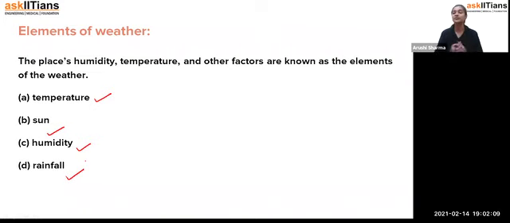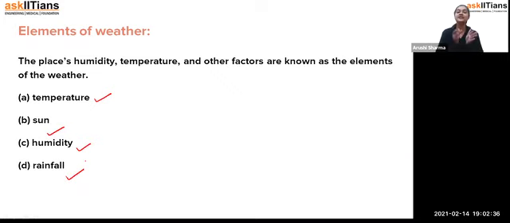Now, if we talk about rainfall, student, there is no need to explain it, because rainfall causes many problems: we can't go out, we can't enjoy. Yes, you can enjoy rainfall, like taking a bath in the rain, but if there is very high rainfall and we have planned to go somewhere, we can't, because we know rainfall is there, so we can't go out and we can't manage things.